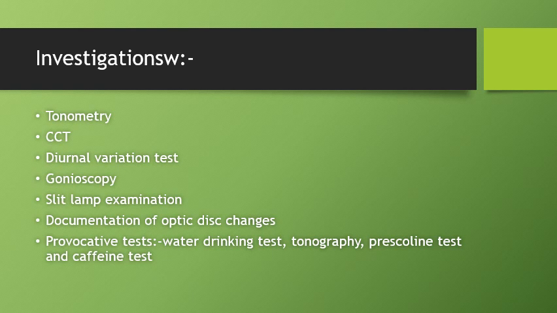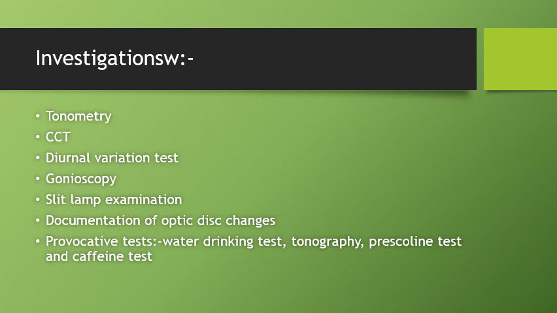The next test is the nerve fiber layer analyzer, a recently introduced device, and it helps in detecting glaucomatous damage to the retinal nerve fibers before the appearance of actual visual field changes. Other tests are the provocative tests, which commonly include the water drinking test, tonography, pilocarpine test, and caffeine test. The water drinking test is usually preferred, and it is based on the theory that glaucomatous eyes have a greater response to water drinking.